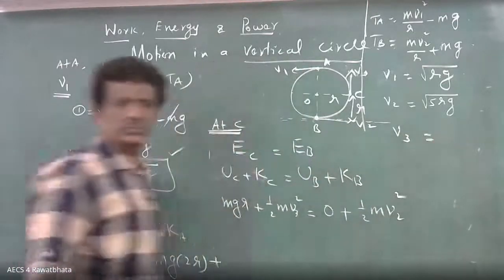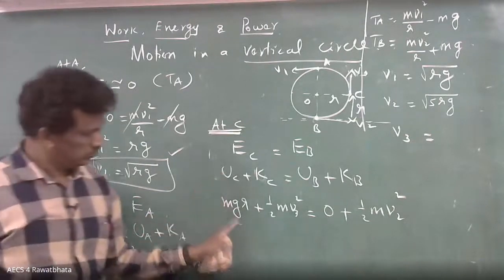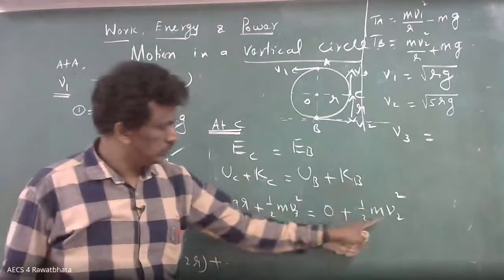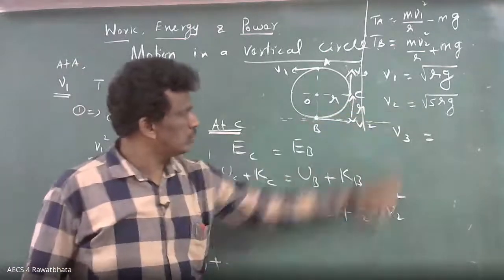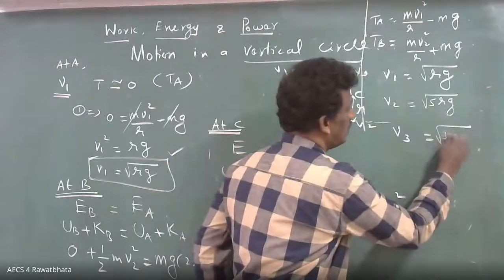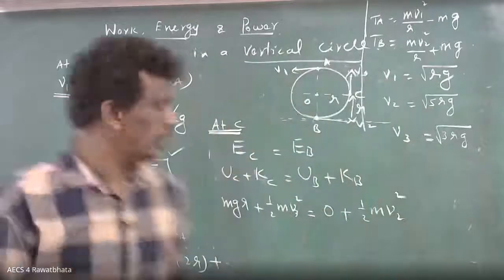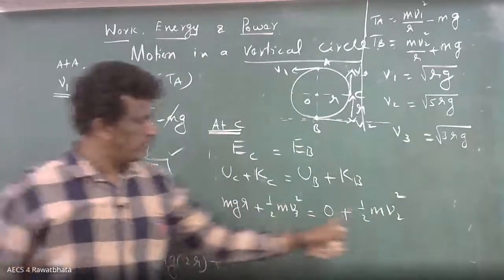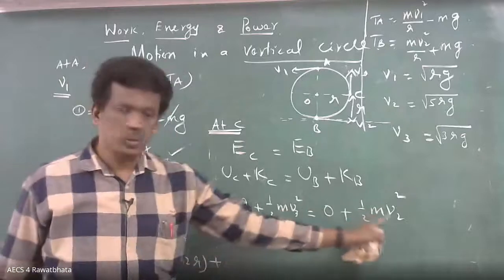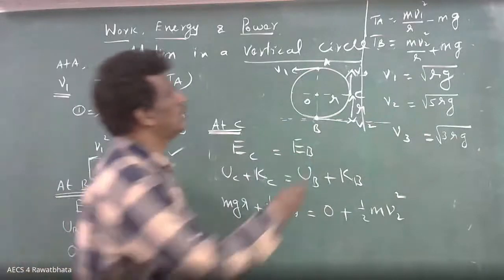V3, how much? V2 square is 5 rg. So V3 is root 3 rg. Please, others also check it. Anybody having a problem, you can ask so that I can explain. Very simple. m will be cancelled, then multiply by 2, put the value of V2 square, and you get it. So now this is over.